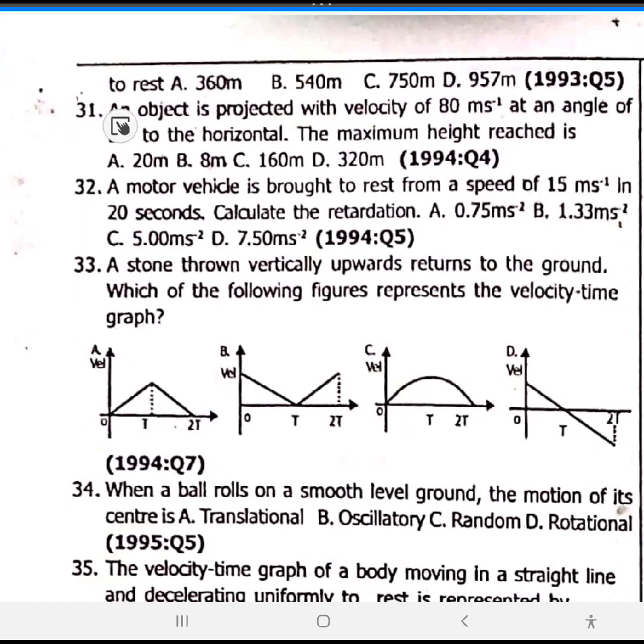31, 32 skip. 33. A stone thrown vertically upward returns to the ground. Which of the following figures represents the velocity? That's 33. Which of them will represent the velocity? Now, when a journey is upward against gravity, first let's go like this. 33 is option B.